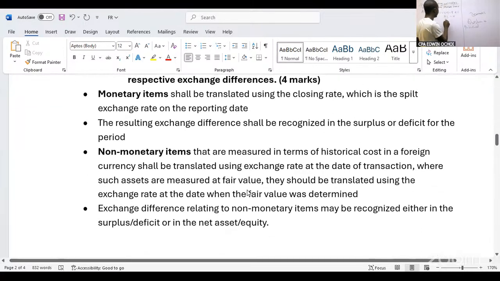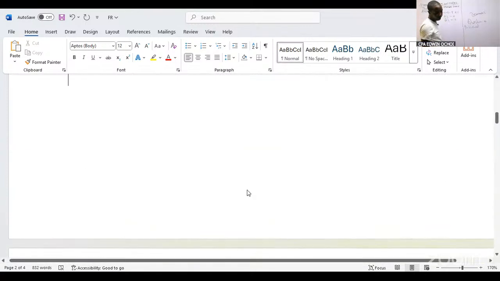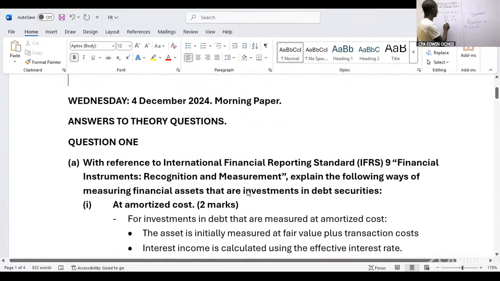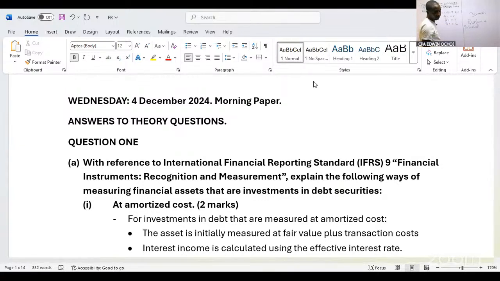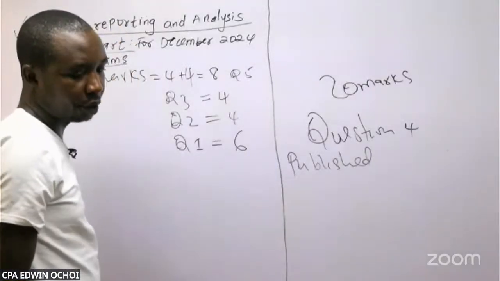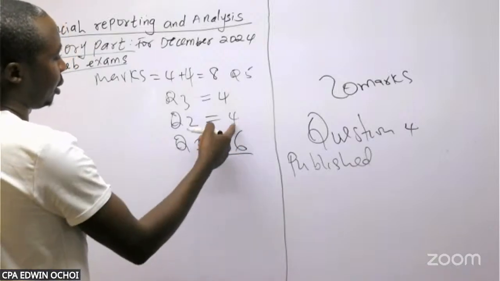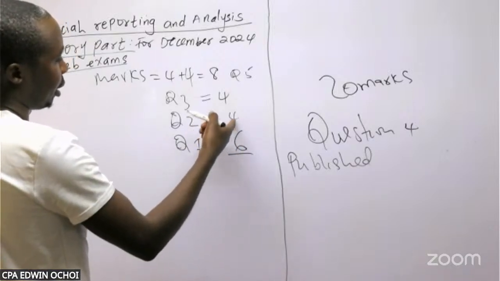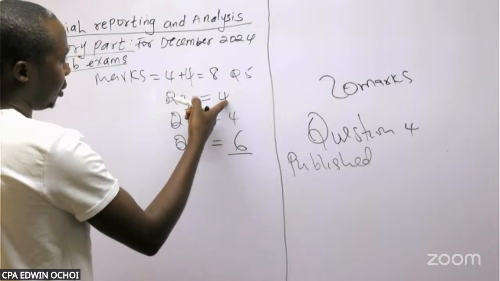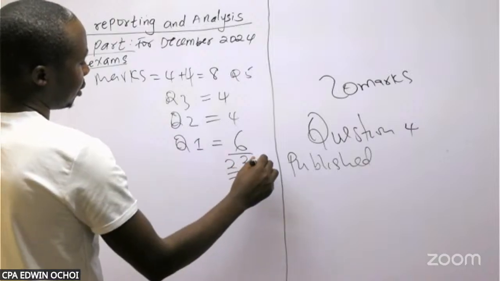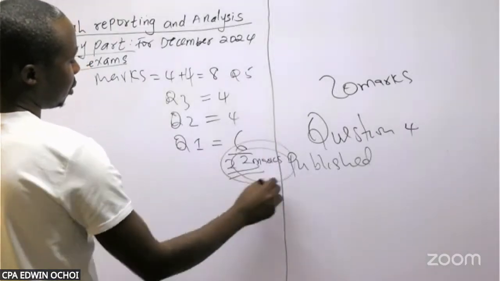Question 1 had 6, 2 plus 2 plus 2. So the theory was 8, 12, 16, 22 marks in total.